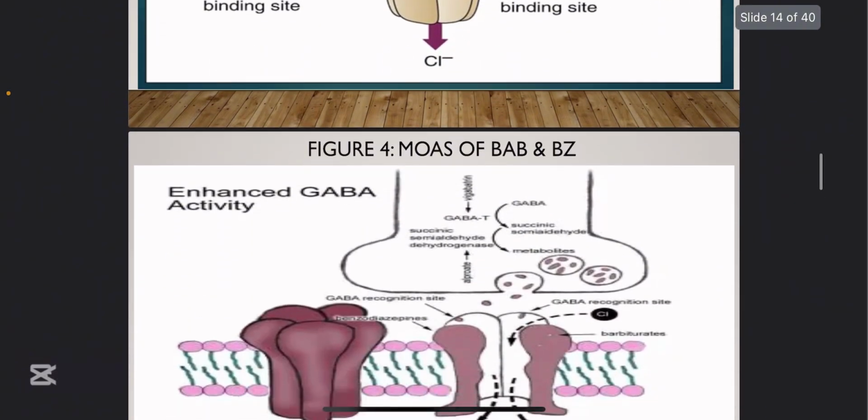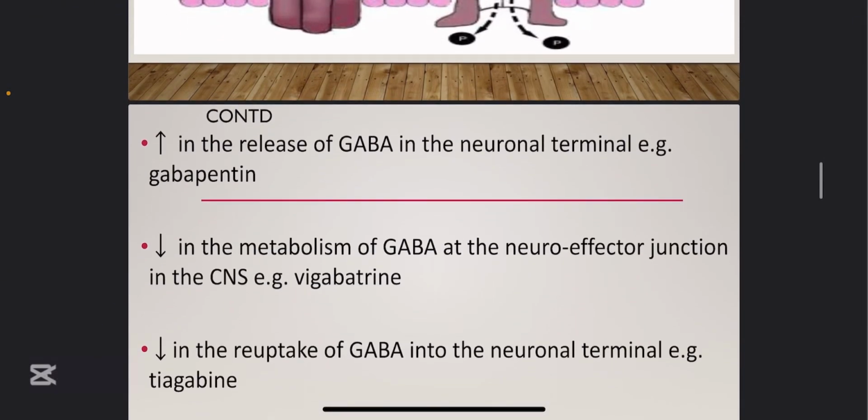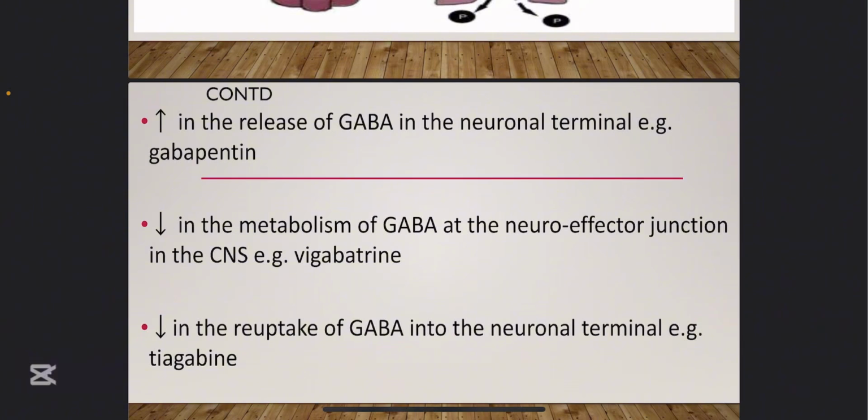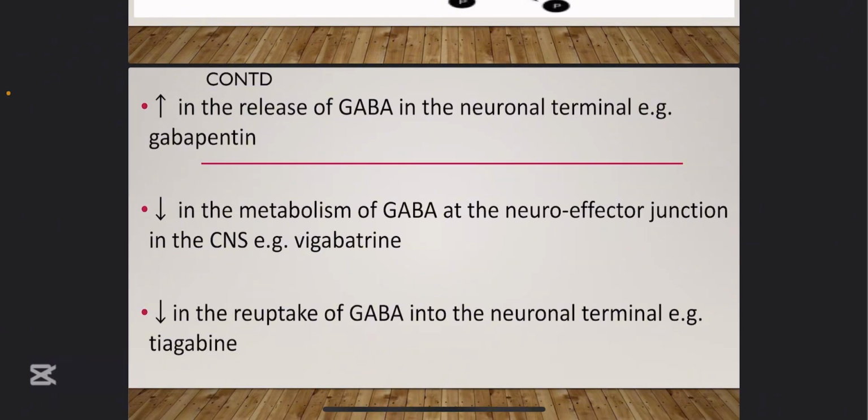Another example of drugs we'll be looking at are drugs that increase the release of GABA at the neuronal terminal. These ones don't help GABA to work better, but they increase the release. Generally, neurotransmitters are stored in vesicles. They increase the release of this neurotransmitter at the neuronal terminal. Example, gabapentin, a newer agent. So this type of drug increases inhibitory neurotransmitter. Do you get now? All right.